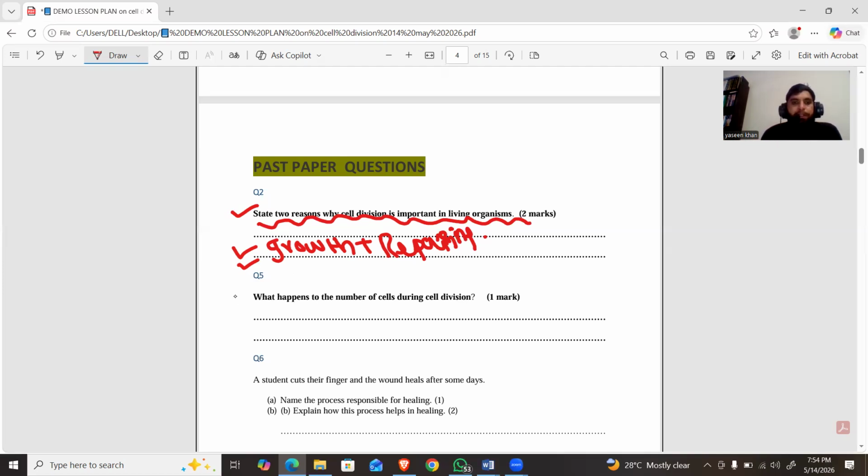Question number two is, what happens to the number of cells during cell division? It's very clear and very simple that during cell division, the number of cells increases.